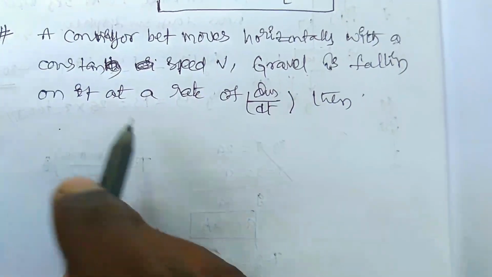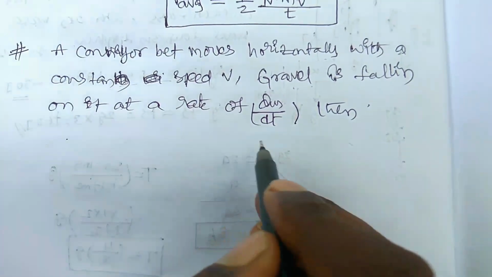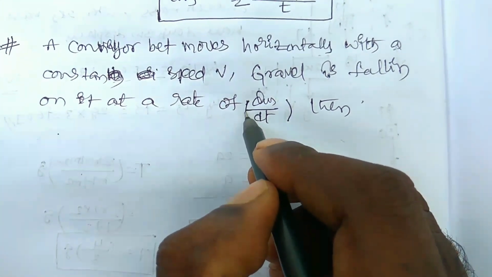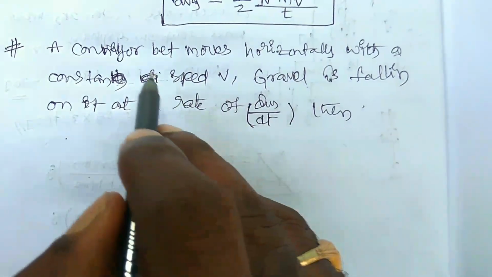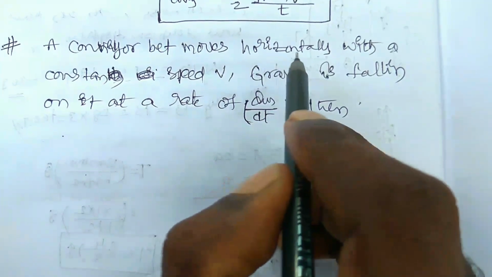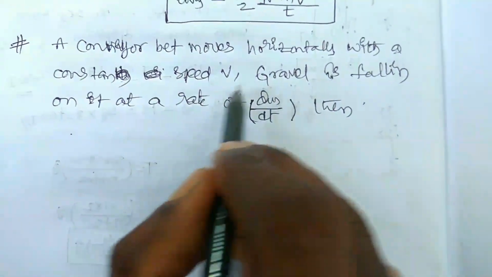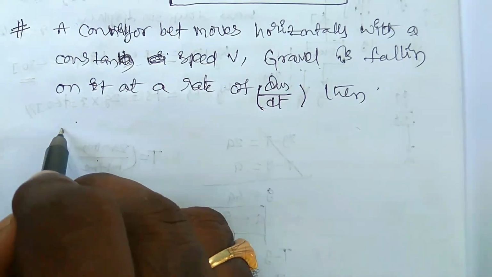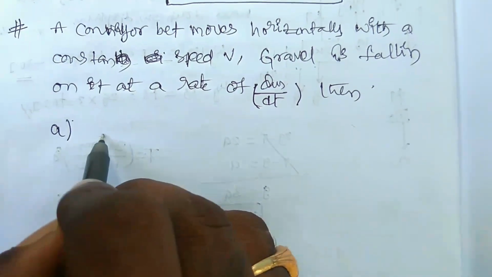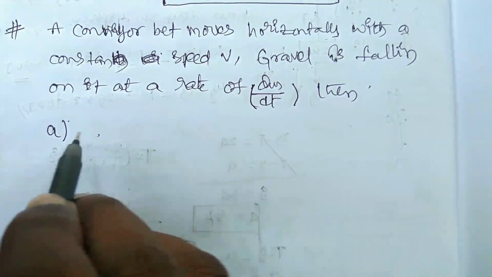So this is the rate of falling of the gravel on the conveyor belt, which is moving horizontally with a constant speed. The extra force will be acting on it, the extra force required to drive the belt.